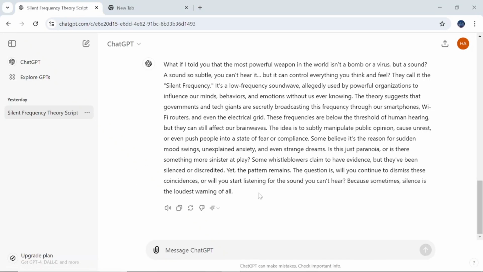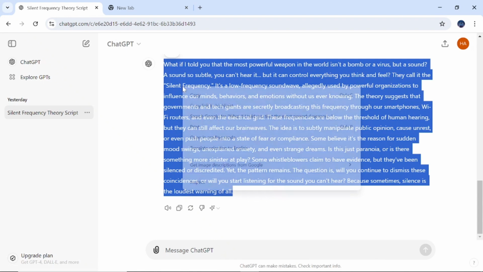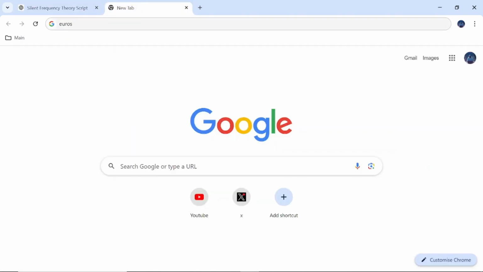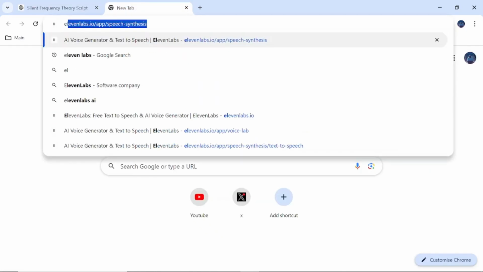So now copy the script and go over to 11labs.io. Link will be in description. It's a software that converts text into speech. The voices are not too shabby as well.